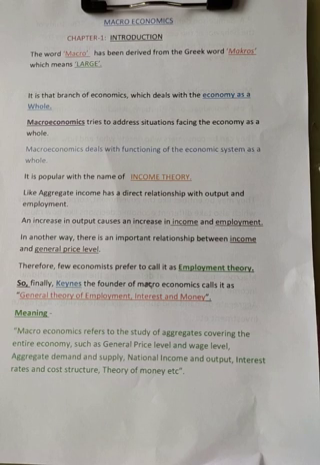It is also called income theory, like aggregate income. Aggregate income has a direct relationship with output and employment. Why we call it income theory is because of aggregate. Macroeconomics studies the entire economy, that is, the economy as a whole. The very important word here is aggregate. Macroeconomics studies the aggregate of all concepts. Aggregate means total.